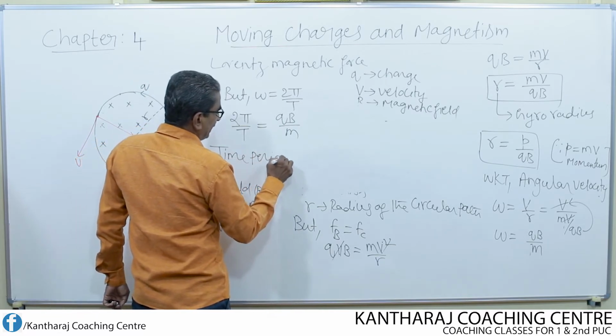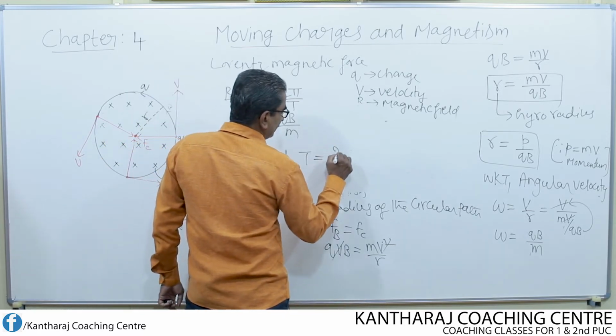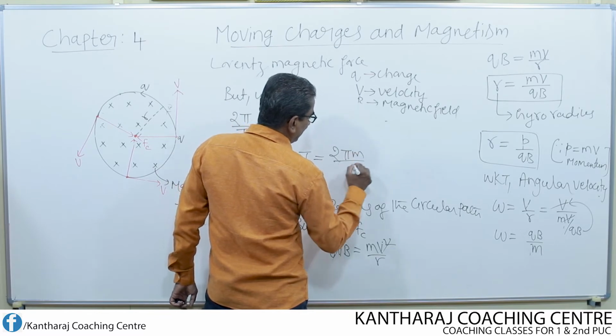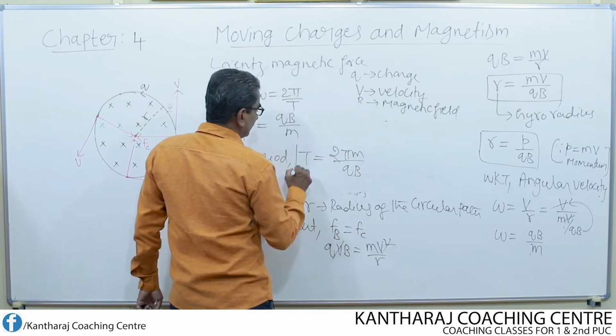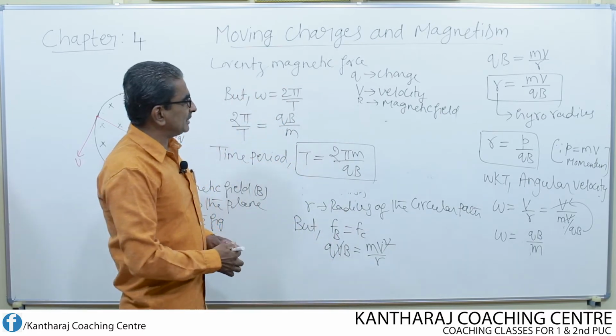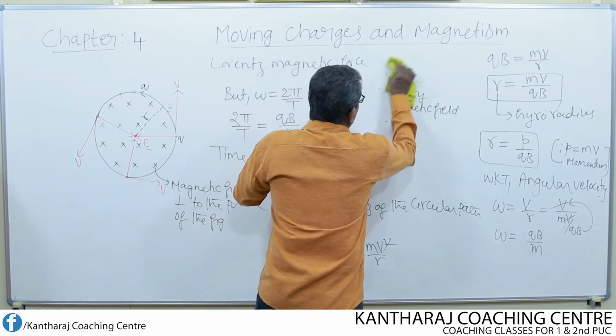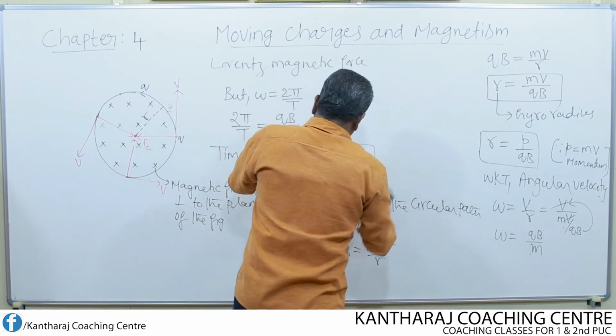So time period T is equal to, if you cross multiply this, 2 pi M divided by QB. So this is the expression for the time period of the charged particle which is undergoing uniform circular motion.